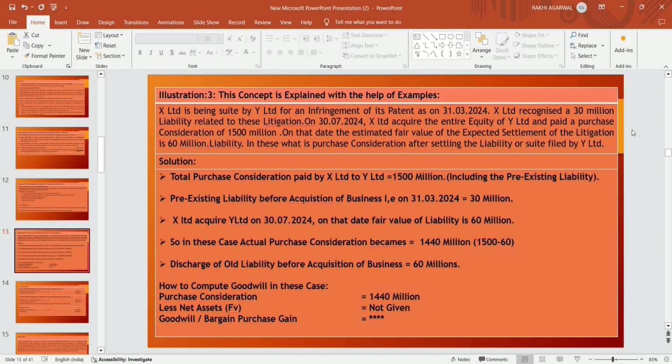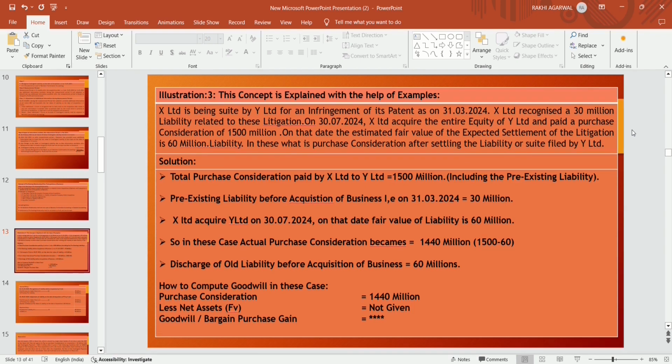Acquisition date is 30 July 2024. So on the date of acquisition, X Limited paid a purchase consideration of 1500 millions. And on the acquisition date, he determined the pre-existing litigation which existed between X and Y Limited.